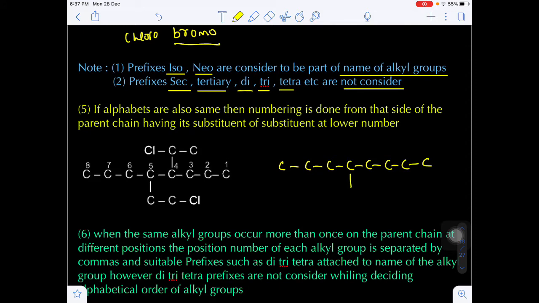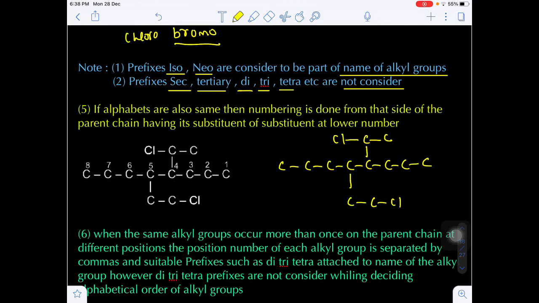Now, there are 2 substituents, on the fourth carbon and the fifth carbon. Left to right or right to left, that means 4, 5. That means here the lowest locant rule is failed.